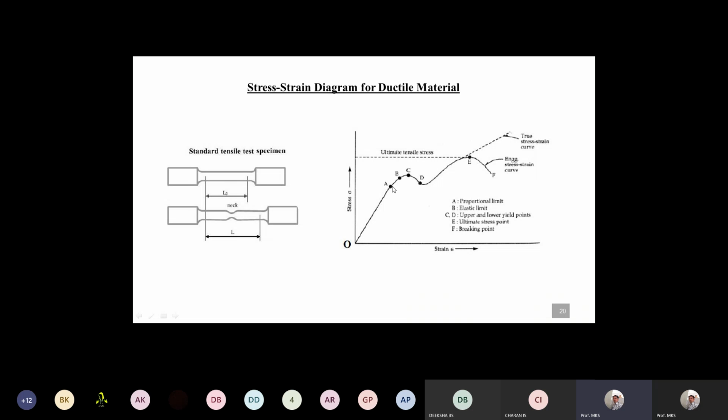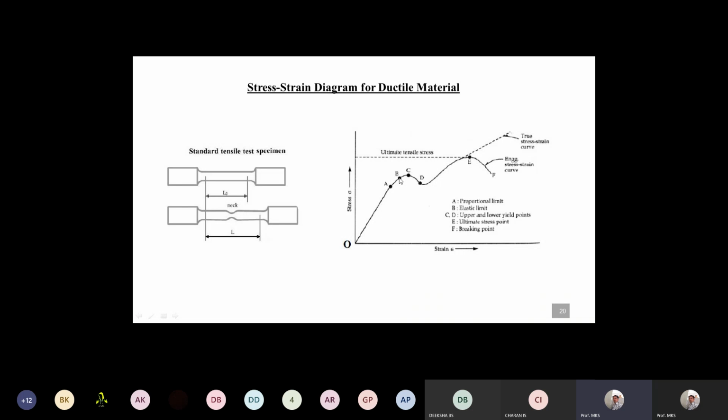If from point A you further increase the load, it is still in the elastic region, but it obeys Hooke's law only till point A. After point A, if the load is increased till point B, the stress also increases, but the line is not proportional. A slight curve is there. At point B also, if you remove the load, it is in the elastic region.